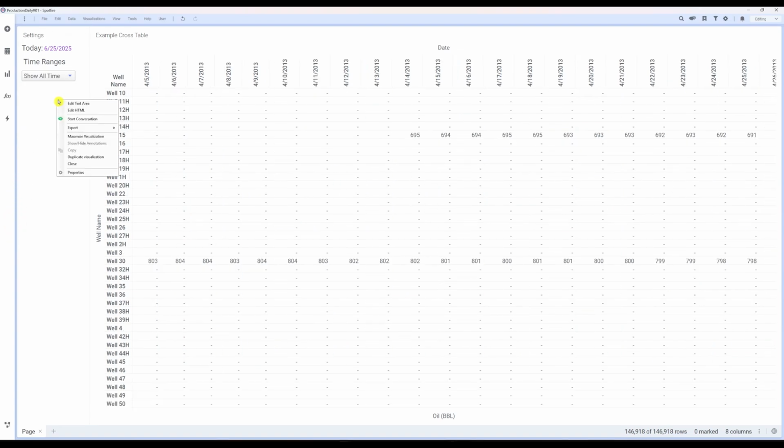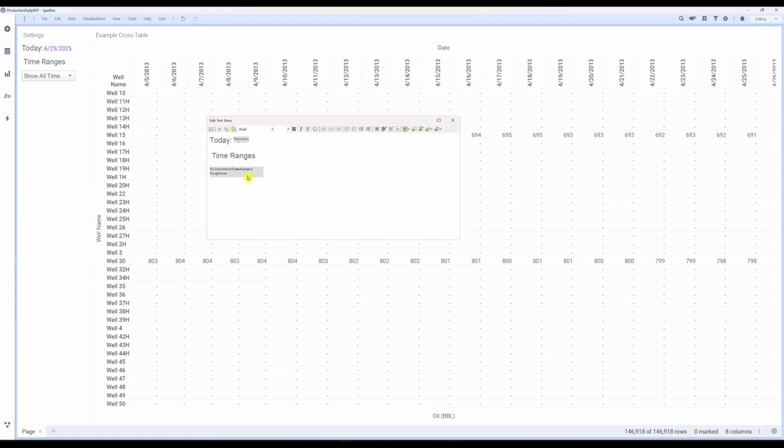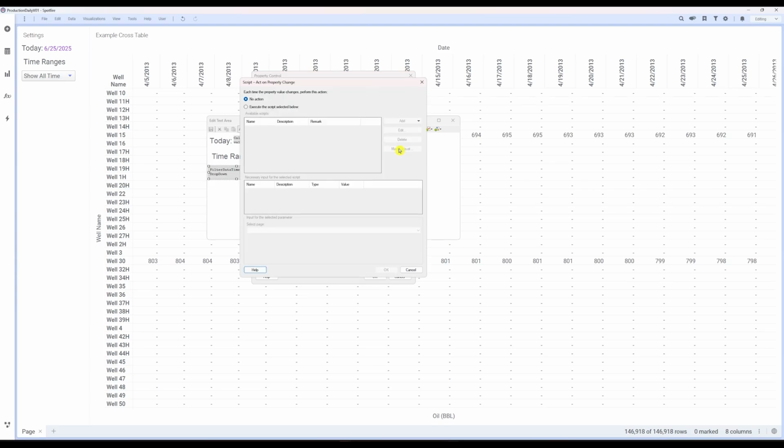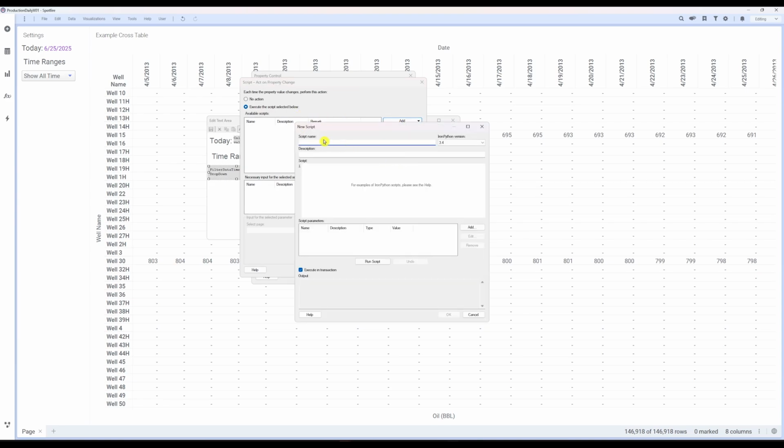Let's create a script for our drop-down control so that we don't have to adjust column widths manually. Right-click and edit our control. On our Filter Data Time Ranges property, click the Script button. Click the Execute Script Below option, then click Add. Select New Script. Copy the script used in the video into the script box.